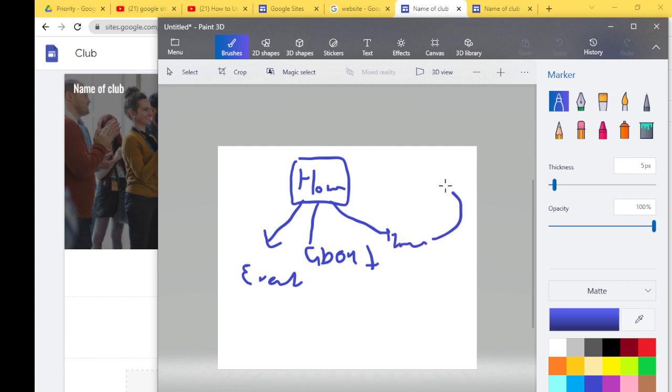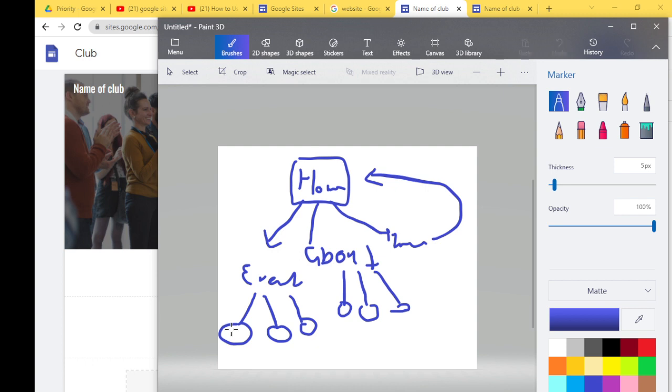When people click on Home, they go back to Home, right? So in Events, what things do you want? In About, what things do you want to put? Each node is a page, right? And on each page you'll have some pictures, some text. So this is what website developers do.